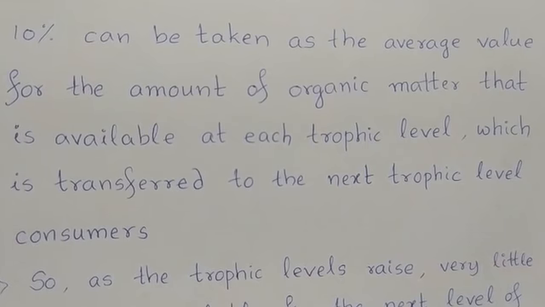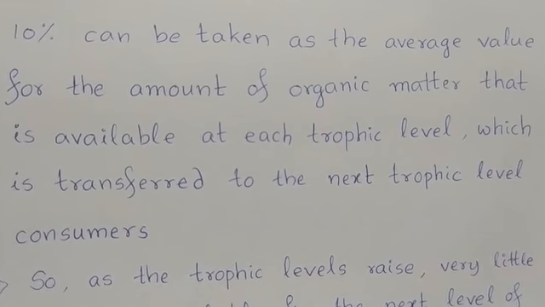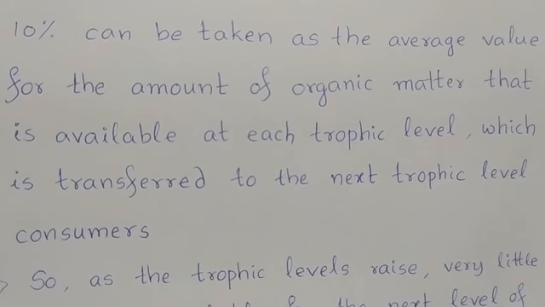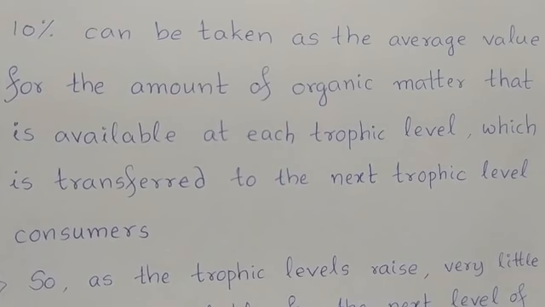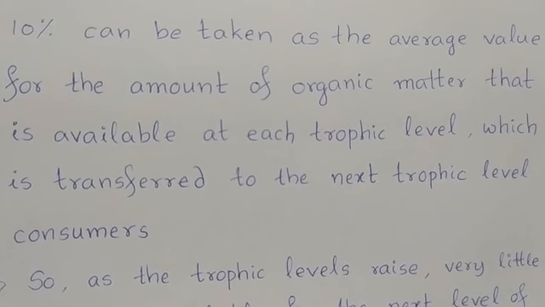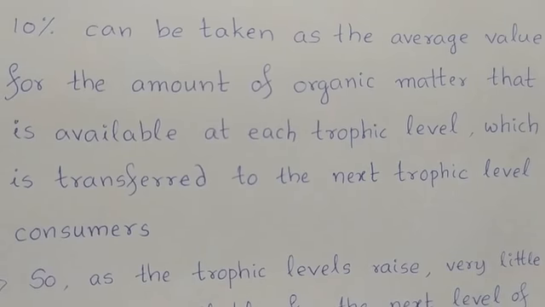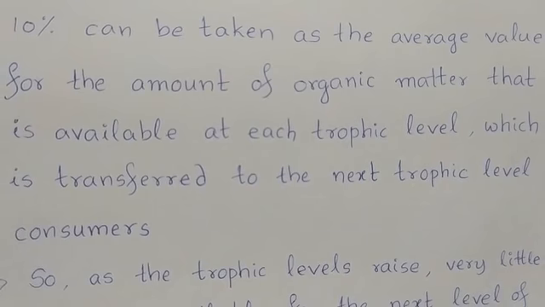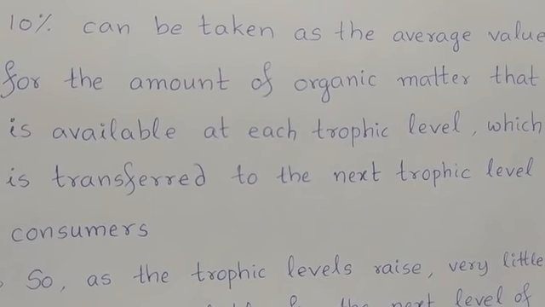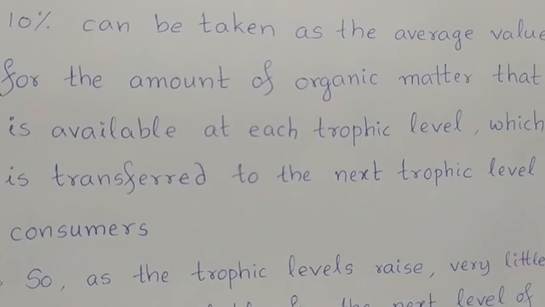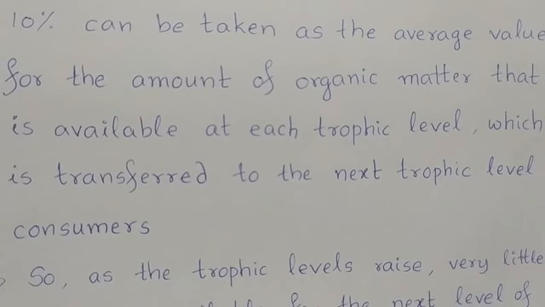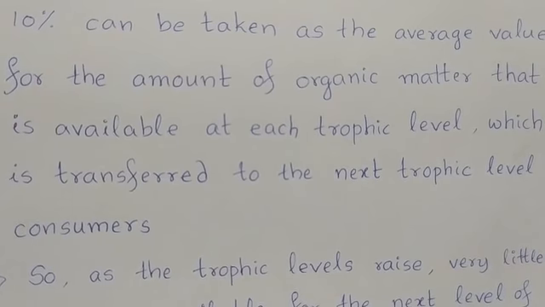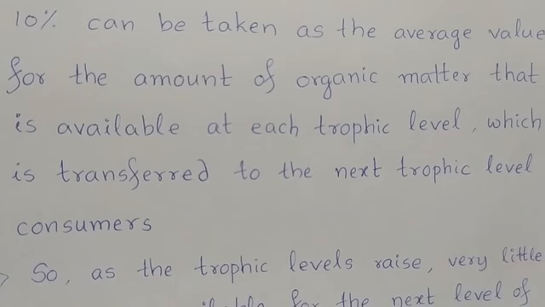The 10% law of energy transfer explains that only 10% of energy is made available from one trophic level to the next trophic level in a given food chain. Remaining 90% of the energy is lost in the form of heat to the environment. This is called the 10% law of energy transfer.